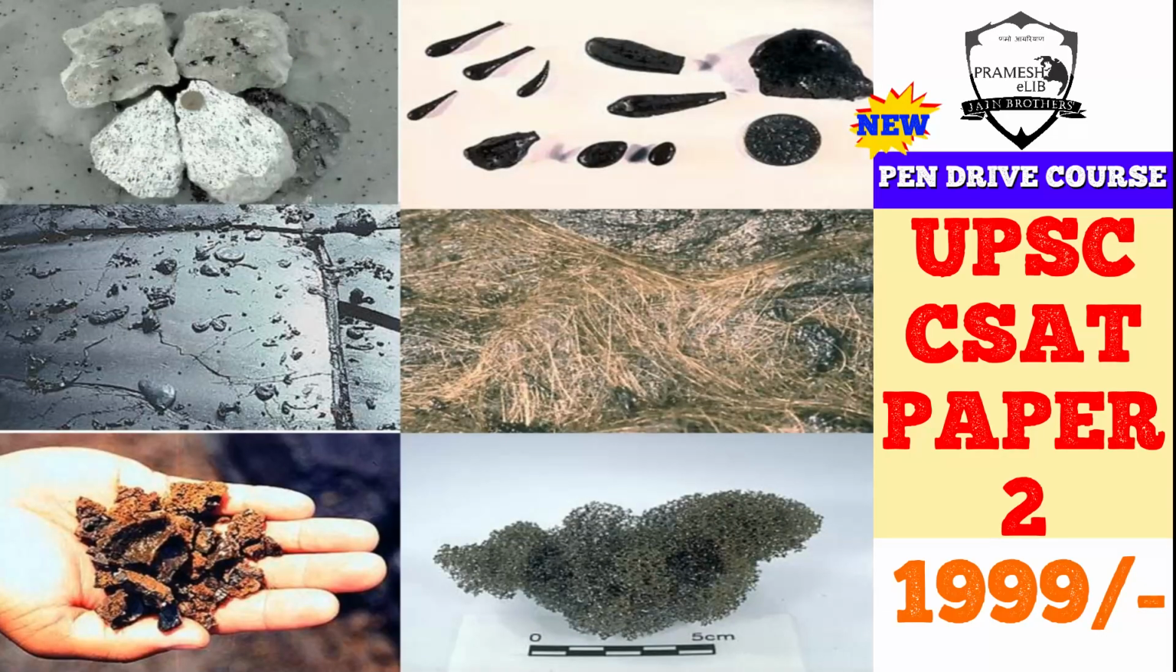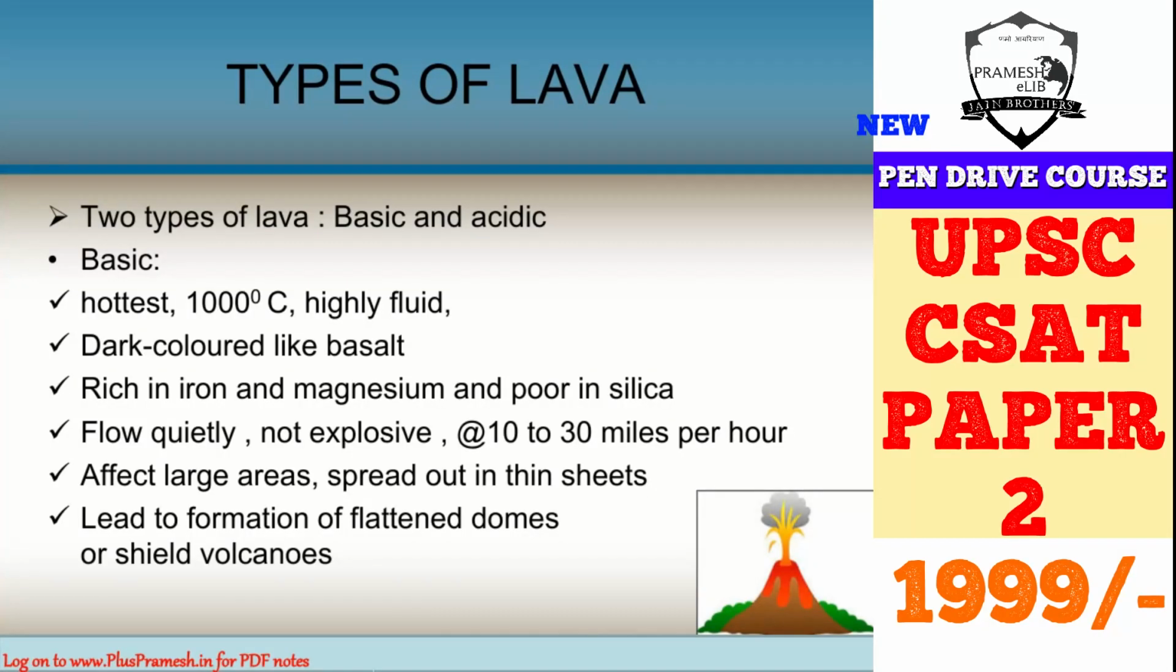These are some pictures which tell you the types of volcanic materials that come out during a volcanic eruption. Here you can see these pictures. These are all various types of volcanic materials.